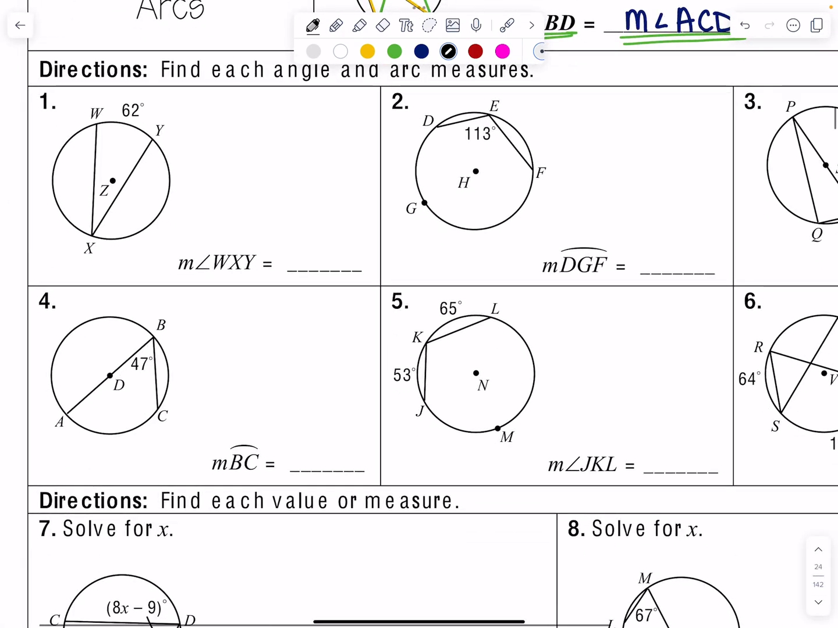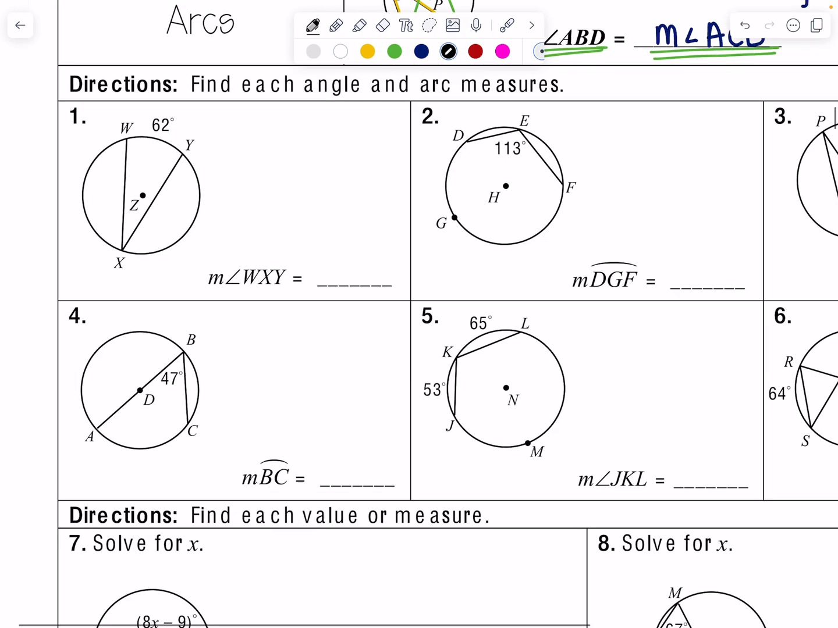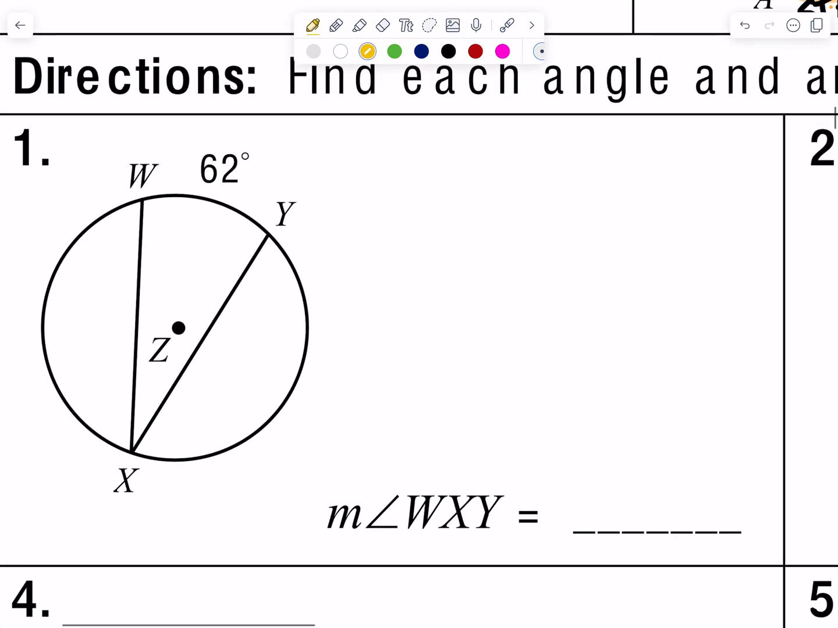All right, let's go ahead and do some examples to solidify this learning. We're going to start with number 1, very simple. We have an inscribed angle, and I notice that its arc measure is 62 degrees, which means its internal measure is half of that. So 62 divided by 2 is 31 degrees.